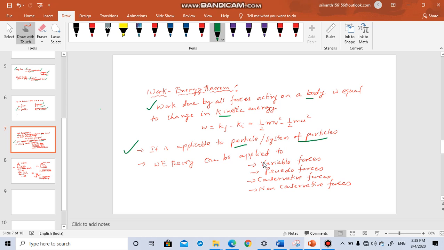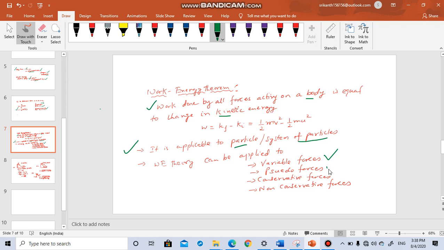In which situation can you apply the work energy theorem? You can apply it to variable forces. You can apply it to constant forces. Constant forces I have not written here; constant force is another type of force. Variable forces are forces which are a function of time.